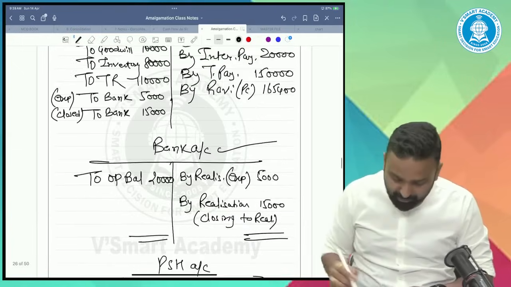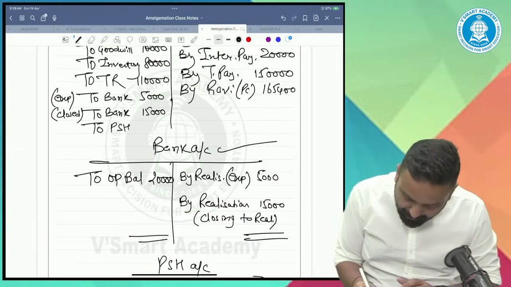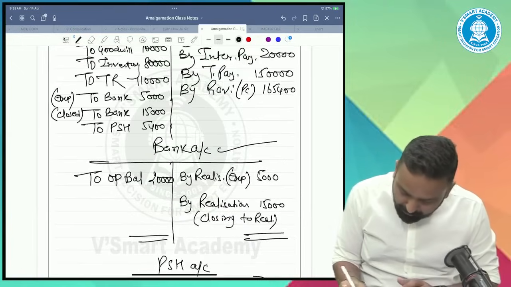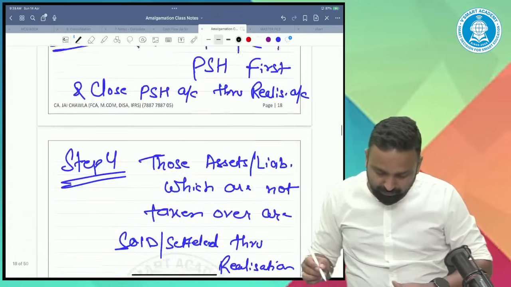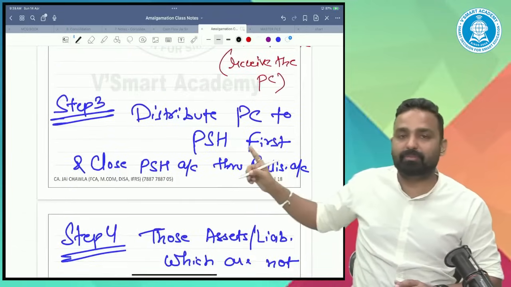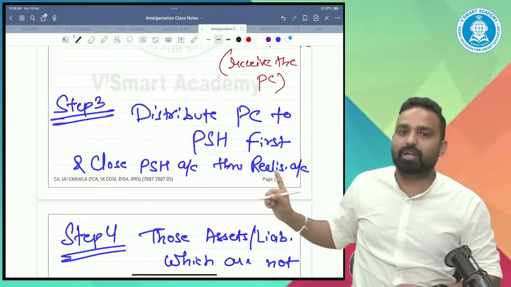This is on the credit. So here it is on the debit. To preference shareholders 5,400. So the third step is also done. Distribute the PC to the preference holders first. Close the preference holder account through the realization account.